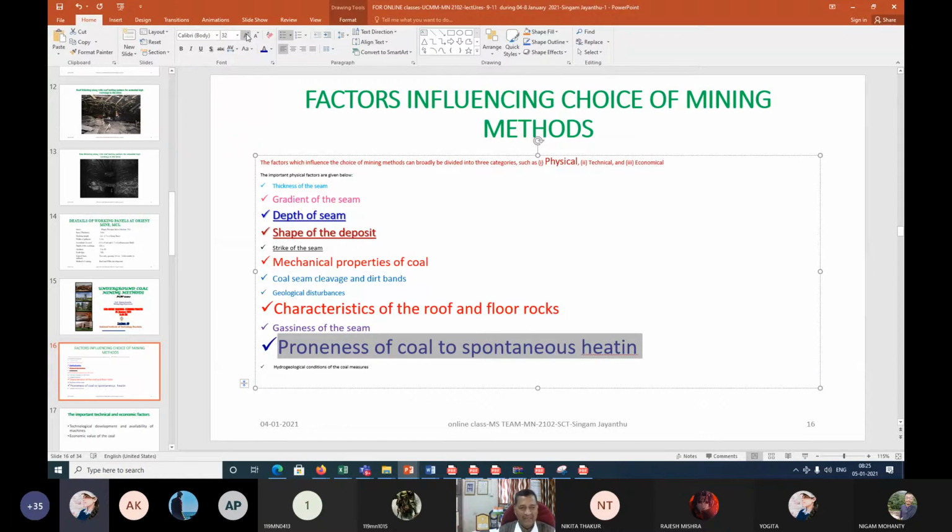Something like a thick seam, where at a time you want to extract in a single lift, so much area is exposed and some coal is left inside, then that is very difficult. And that also leads to the next point: the proneness of coal to spontaneous heating, combined with gassiness, becomes more dangerous, and that may become an explosion.